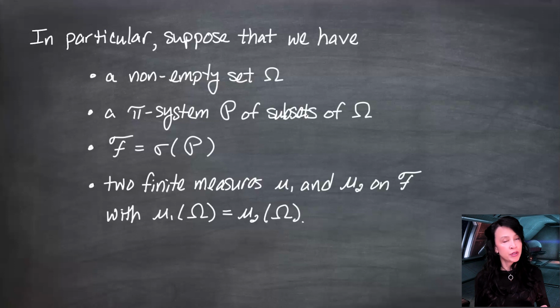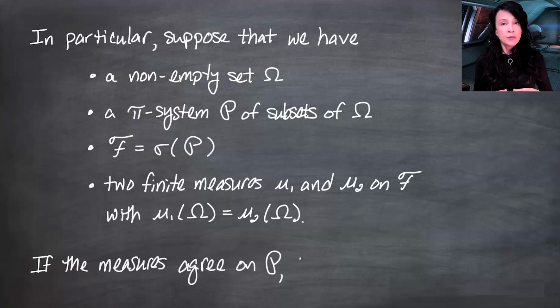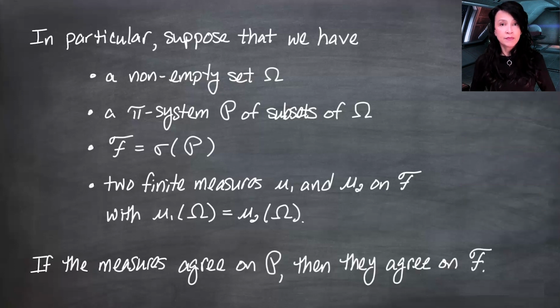Now, if we had two probability measures, they both have to evaluate to 1 when you plug in omega. So that's something that's also automatically satisfied by a probability measure. So if the measures agree on P, meaning if you take a set A out of the pi system, if mu1 of A is equal to mu2 of A for any A you pull out of the pi system, then I claim they agree on the generated sigma field. So you can take an A out of the sigma field generated by the pi system, and mu1 of A has to equal mu2 of A. That's what I want to prove in this theorem, and then we can go back to the theorem for today, which talks about independence of an event and a sigma field generated by other events.